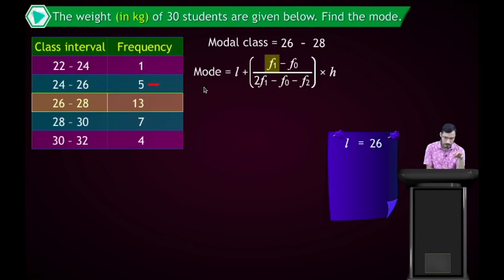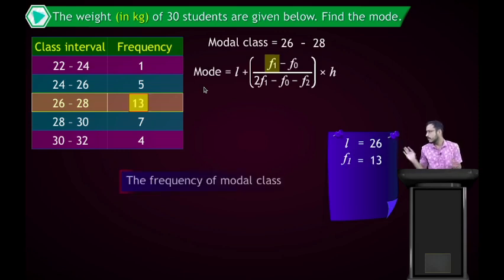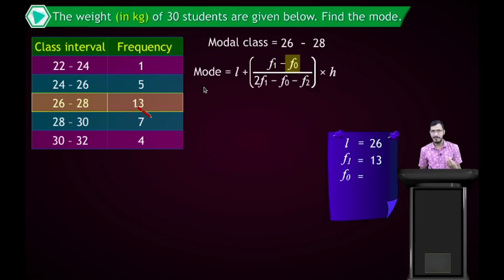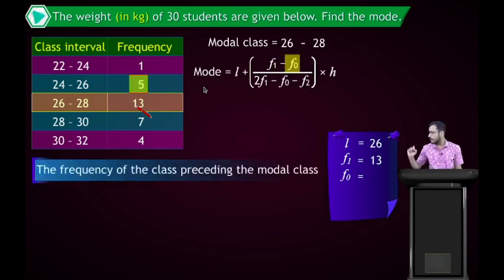Okay, so f0 means the frequency of the class preceding the model class. First you can see f1. F1 means the frequency of the model class. You can see 13 is the frequency of the model class, so f1 is 13 here. Now the second one, f0. F0 means the frequency of the class preceding the model class. 13 is the model class, so the preceding class frequency is 5. So f0 is 5 here.